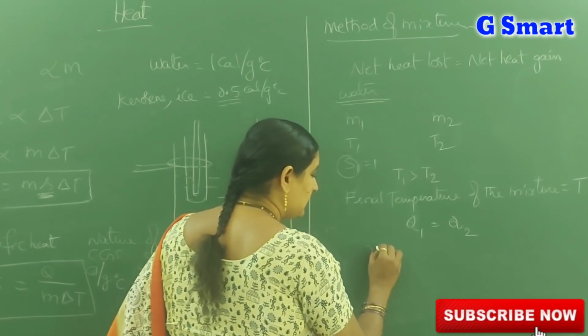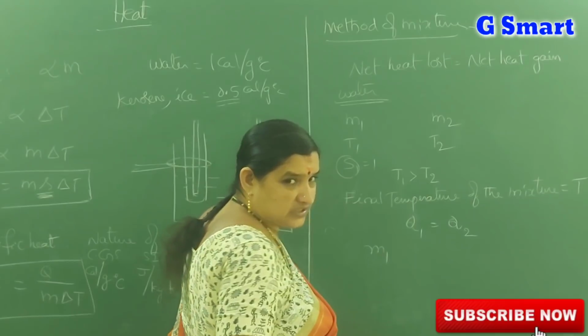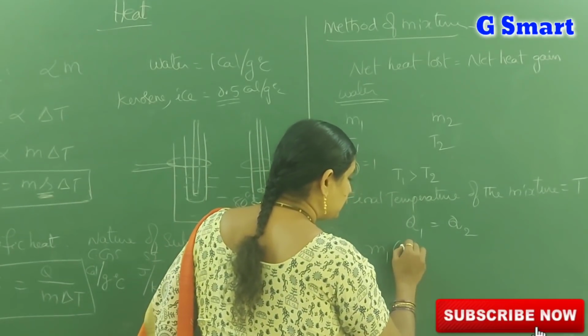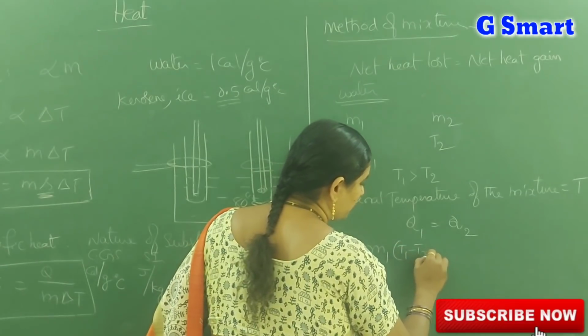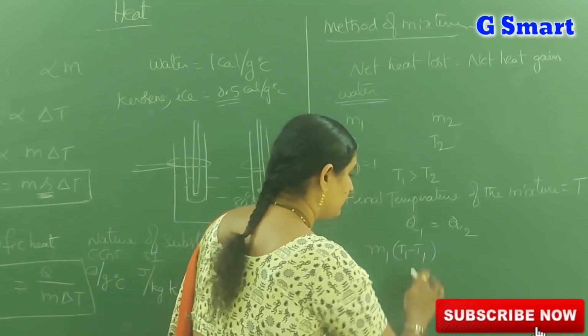So m means M1, the mass of the first substance. The substance is water, so specific heat s is equal to 1, no need to write it. And the temperature difference is T1 minus T. Why?